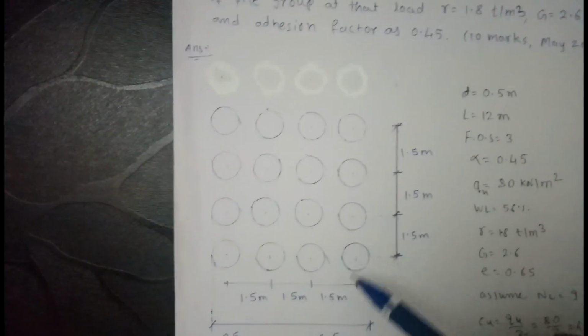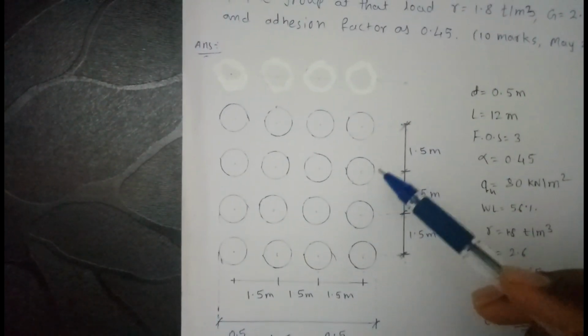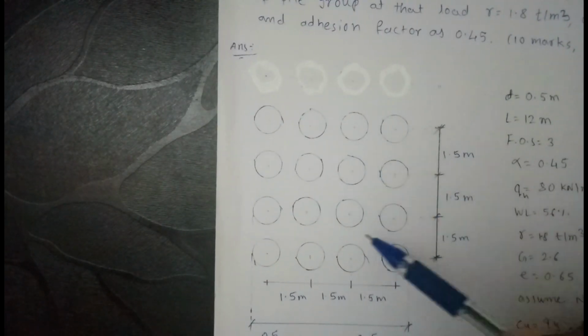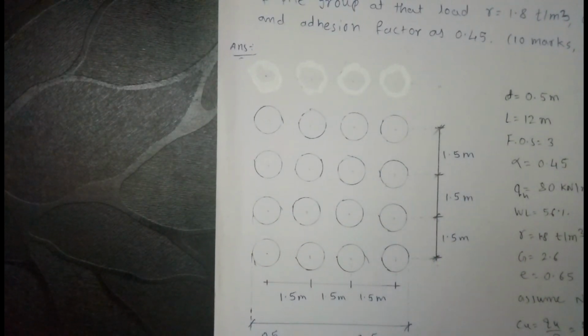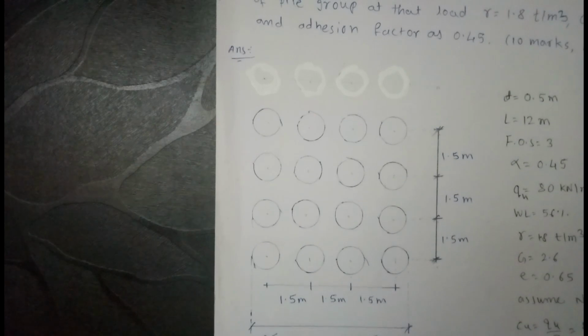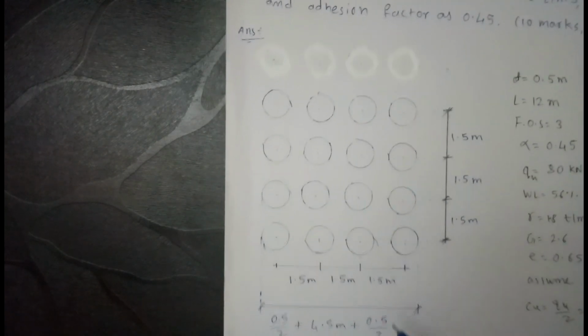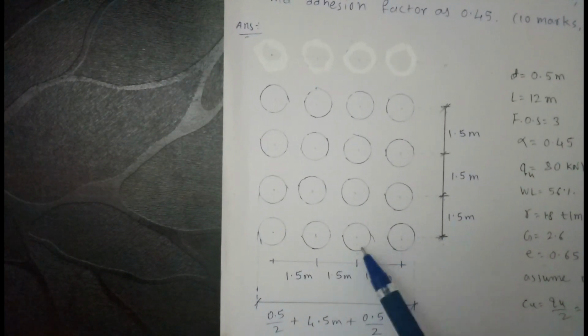First draw the diagram for a group of piles. This is the arrangement. We have 16 piles, and each pile having 0.5 meter diameter. And the center to center distance between the two piles is 1.5 meter.